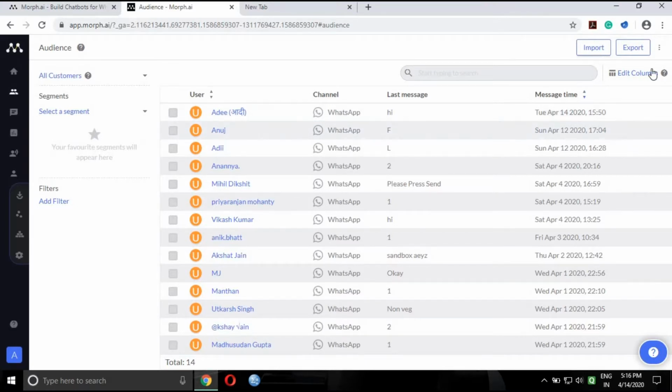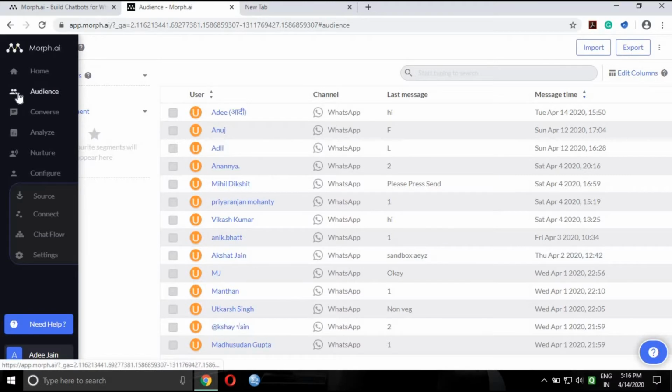We can export this list into Excel format and study it, which will help in decision making for our business. So here is the converse section, and the analyze section. It is a tool of Mob.ai which gives various insights, like the number of users who engaged with your chatbot, how many times it was engaged, and in which area the chatbot was engaged the most.